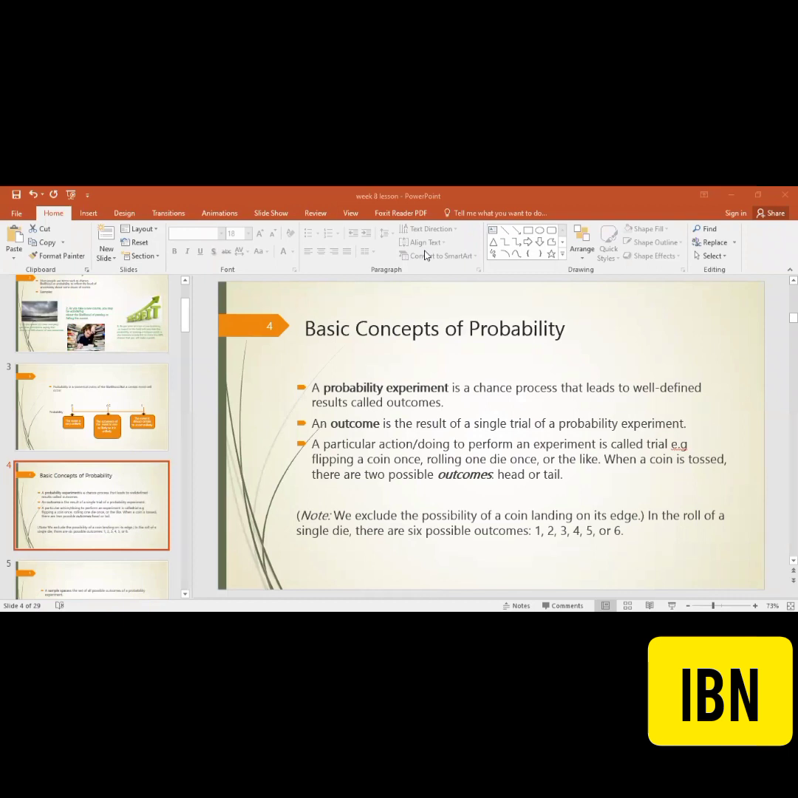For example, flipping a coin, it is your action. You are doing something to conduct your experiment. So this is the trial. So flipping a coin is the example of a trial. The result will call the outcome. And if you flip your coin 10 times, this is called the experiment. That's it. So rolling a die once or n number of times, this is the experiment. When a coin is tossed, there are two possible outcomes, head or tail. And similarly, when you are rolling a die, you get 6 numbers. It may be 1, 2, 3, 4, 5, 6. That's it.